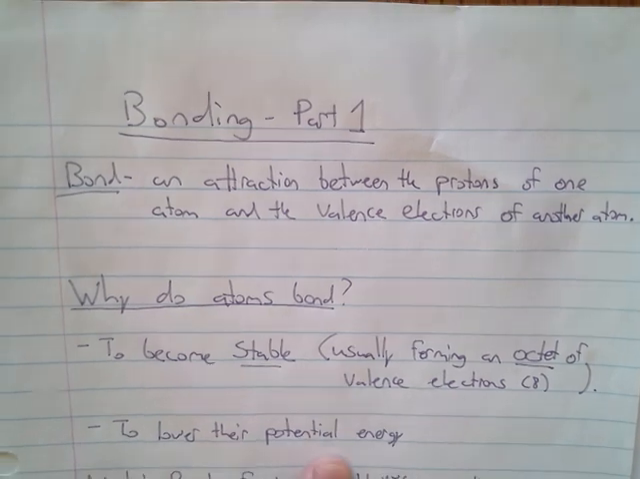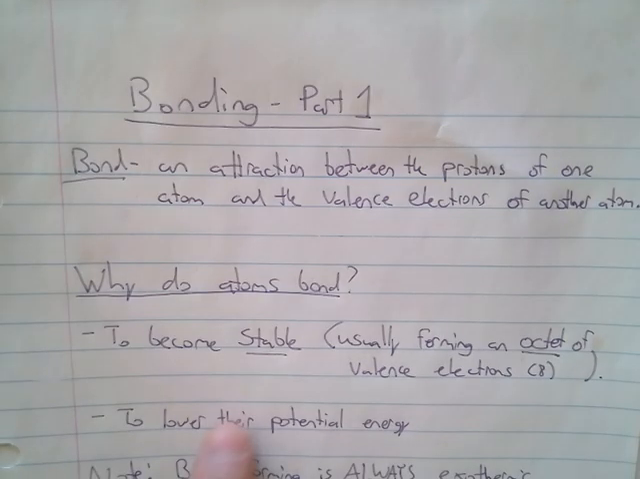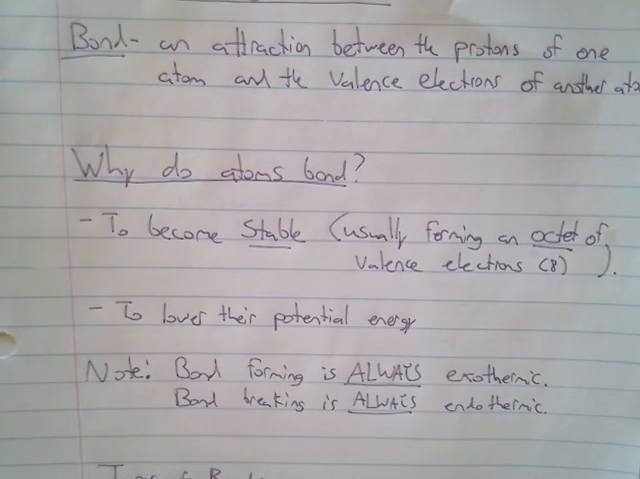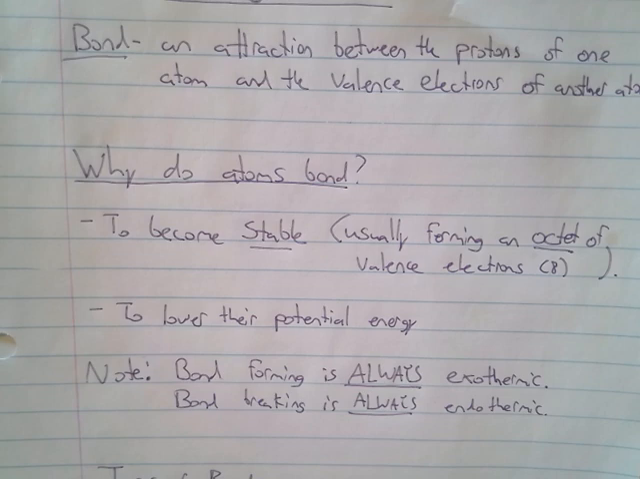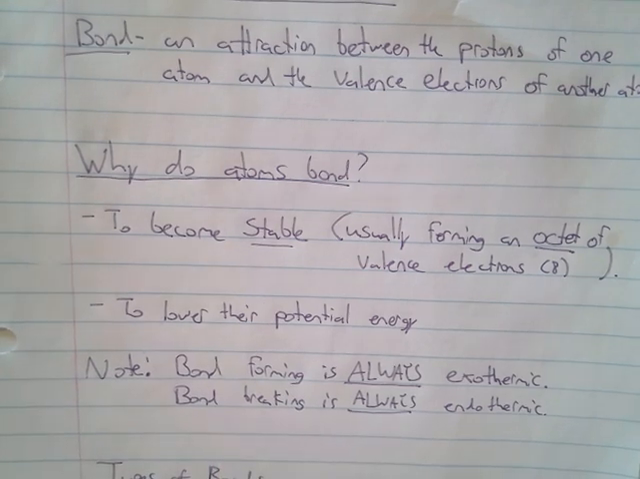The second reason is that they want to lower their potential energy. Atoms, generally speaking, have too much energy, and by forming these bonds with other atoms, they then lower their energy and become more stable. So they kind of go hand in hand, lowering energy and becoming stable. Now, I want you to also note that that means anytime a bond is formed, it will be an exothermic process. Energy will always be released. And anytime you break a bond, well, that will require energy, so that will always be an endothermic process.